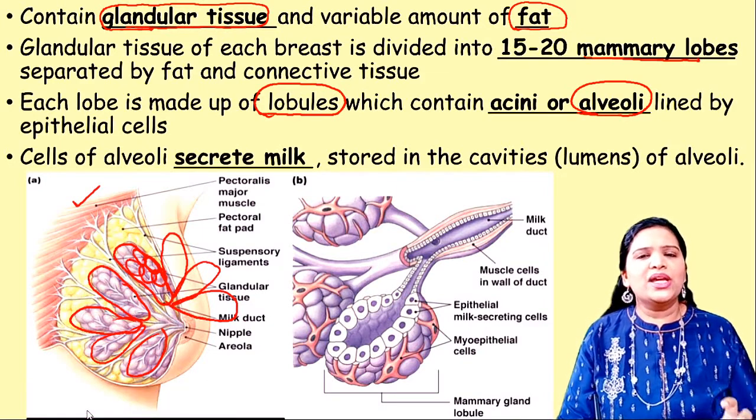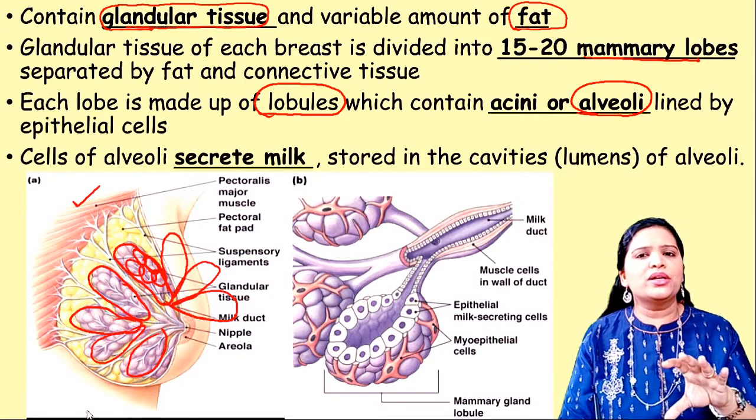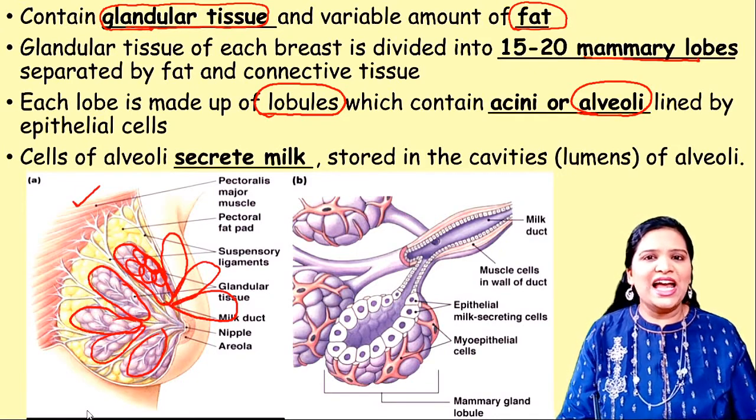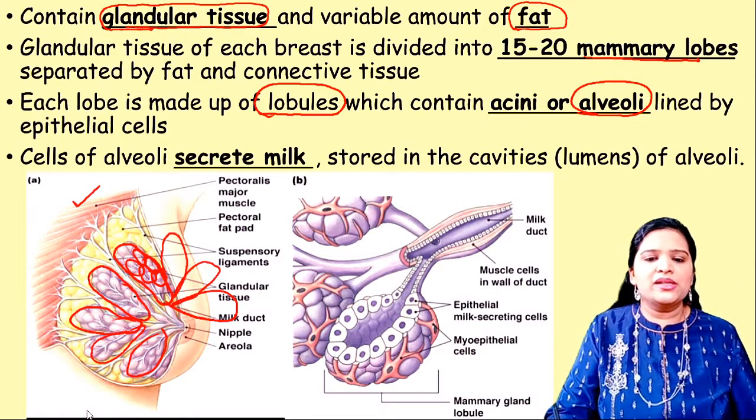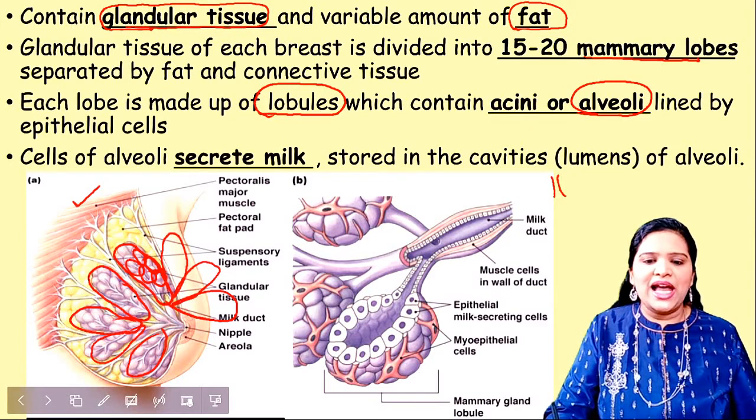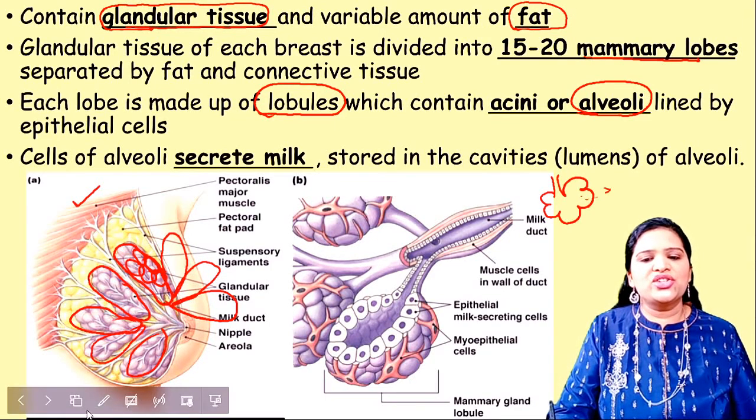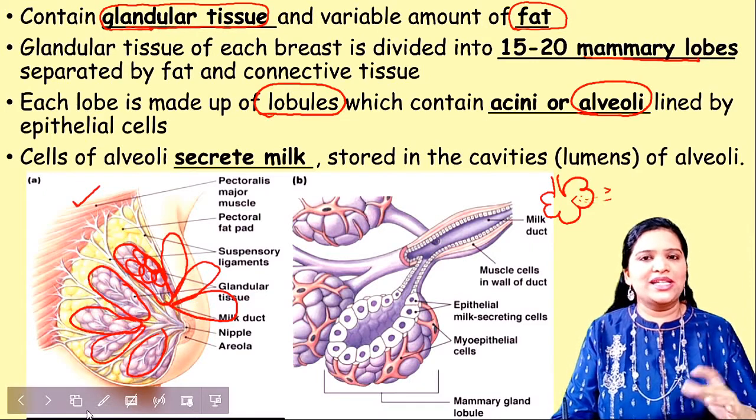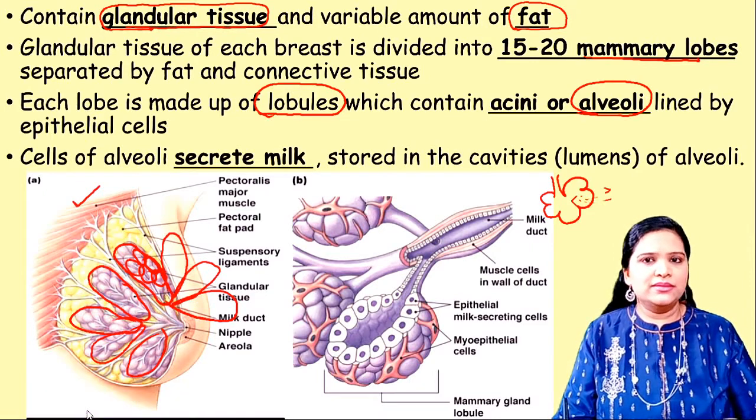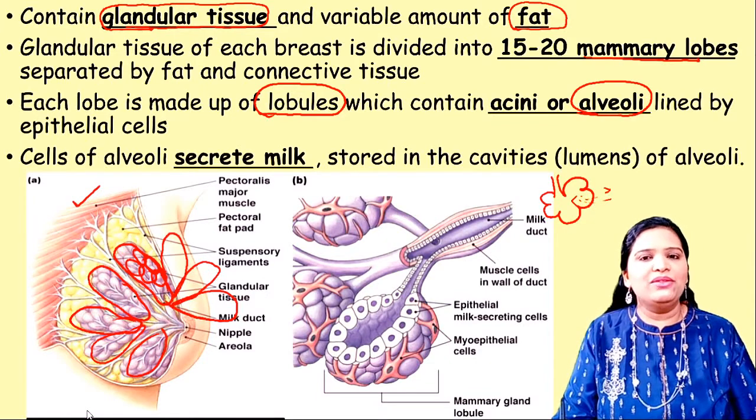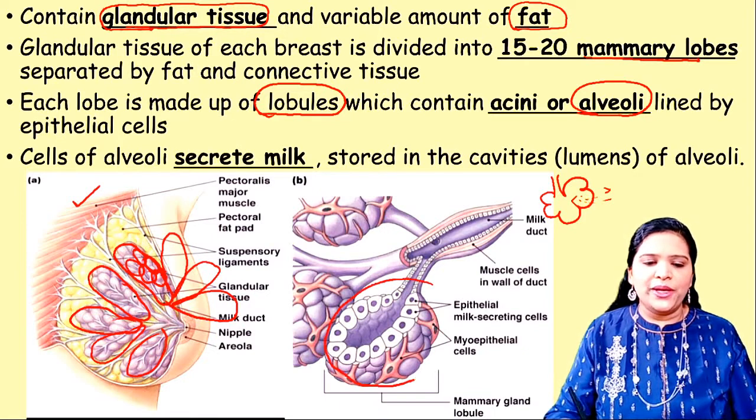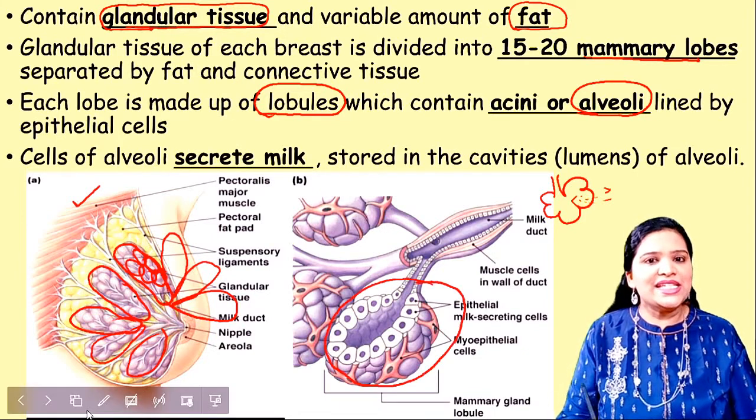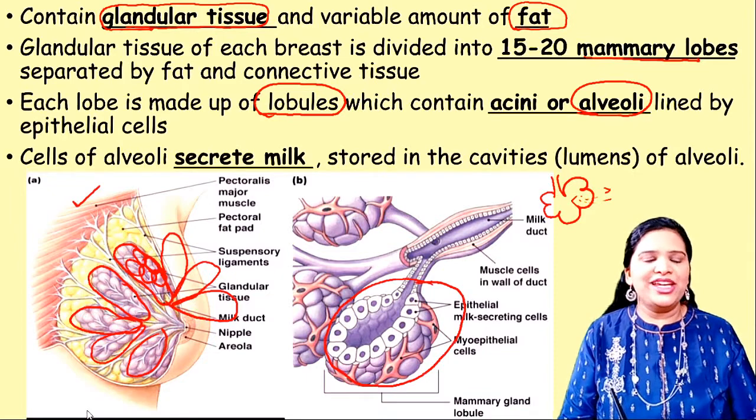So what is alveoli? This is somewhat similar to lung alveoli. You know how the lung alveoli are. The end part of the respiratory system is the alveoli, where gaseous exchange takes place, oxygen and carbon dioxide exchange between the air and the blood. This structure is called alveoli. Like this, one structure is there. This is the alveoli. It is present in these mammary lobes.